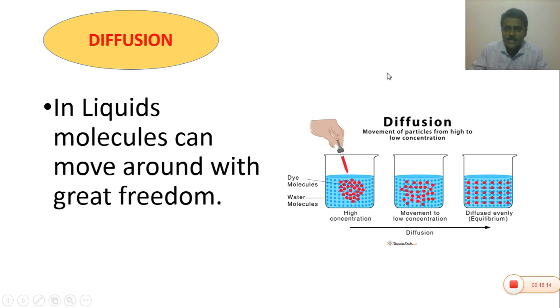If you see this diagram, if you add dye molecules to a beaker containing water, the dye is gradually distributed throughout the water. Or if you add potassium permanganate crystals, they also dissolve in the water and diffuse throughout the system until equilibrium is reached.